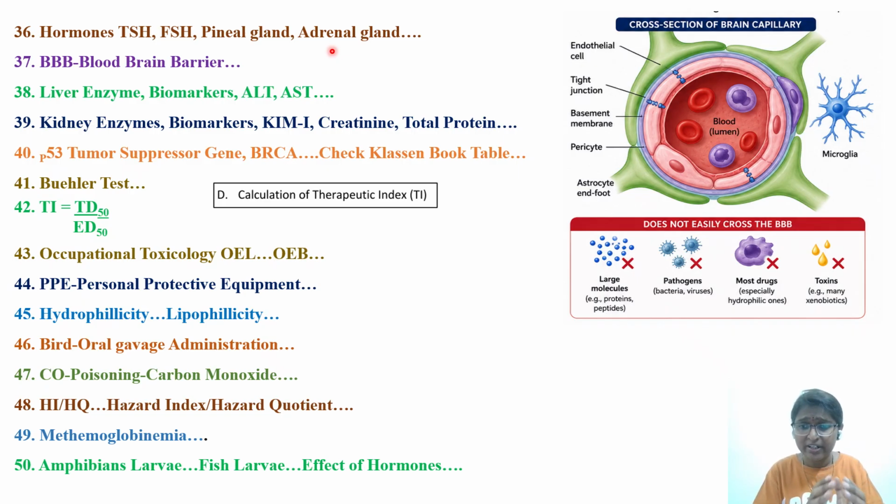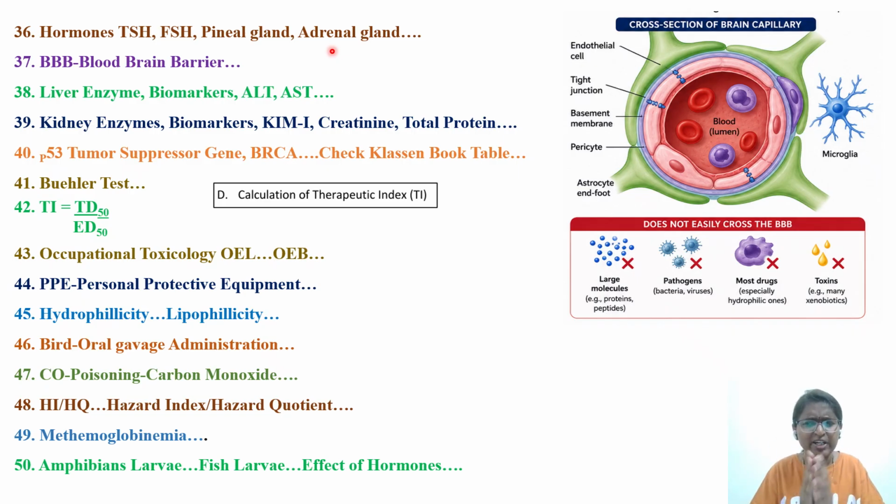There are certain organic solvents as well. The blood-brain barrier has tight junctions, but still these alcohols or organic solvents, because of their lipophilic nature, can cross the blood-brain barrier. That's why all the solvents cause CNS toxicity or neurobehavioral effects in the case of workers. That is the reason why the physicochemical property of that particular chemical is very important. Lipophilicity. So read that concept; you have to understand it.